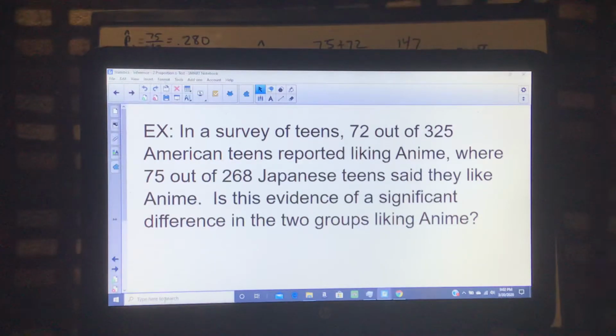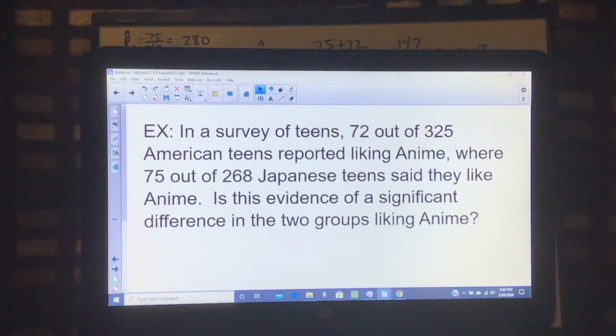Overall, we have samples of American and Japanese teens. If you calculate the proportion in the samples, Japanese teens like anime at a higher rate than Americans. But is that enough evidence to show that the actual populations of Japanese and Americans are different? Or is it believable that this difference is simply due to natural variation? So that's what we're trying to determine.